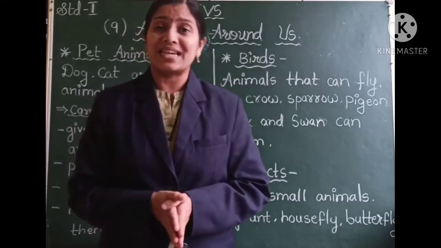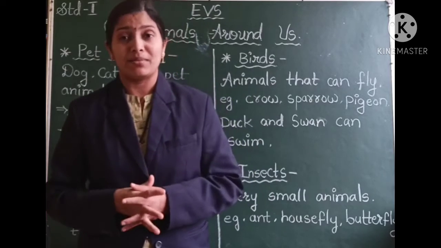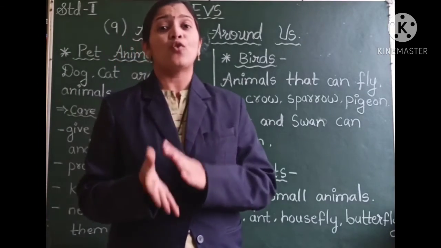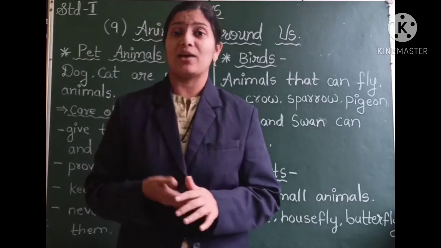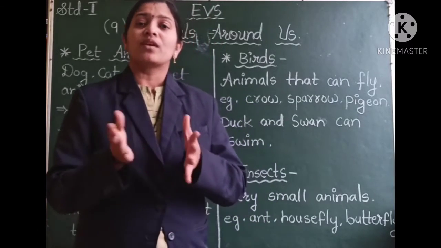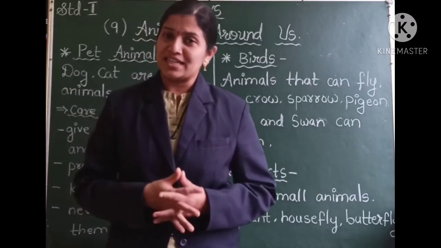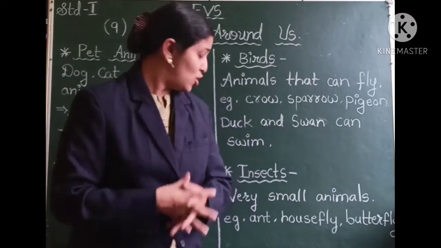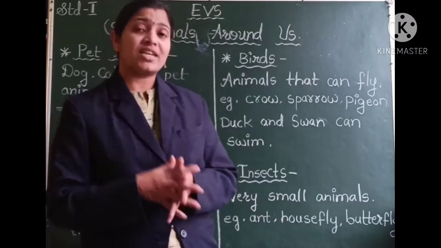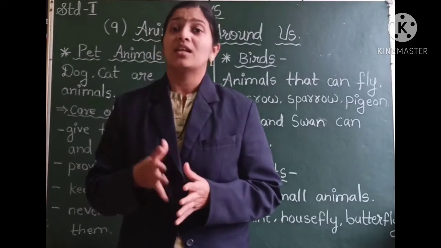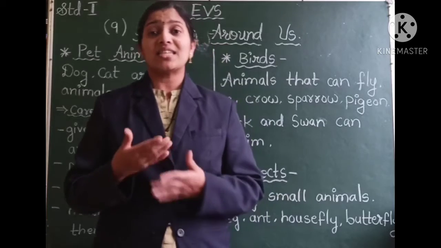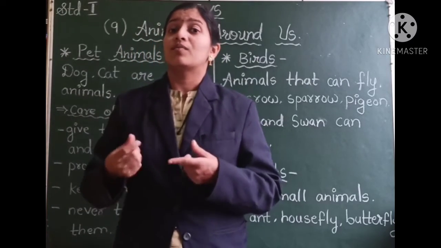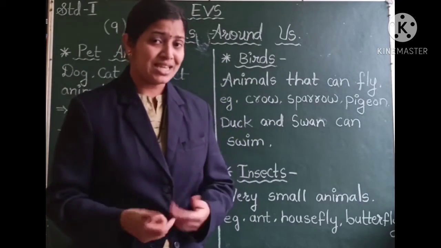So what are insects? Very small animals are called insects. Some insects have 4 legs while some insects have 6 legs. Depending on the need of that insect, these insects have been given the legs. Also there are some insects which have wings. They can fly.